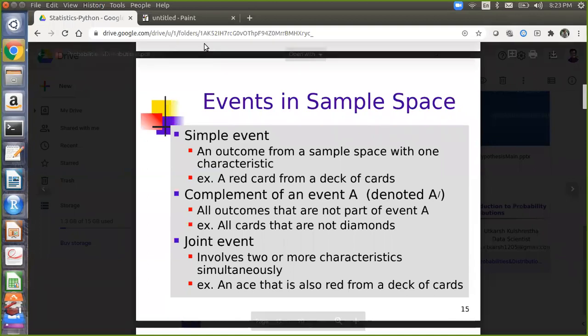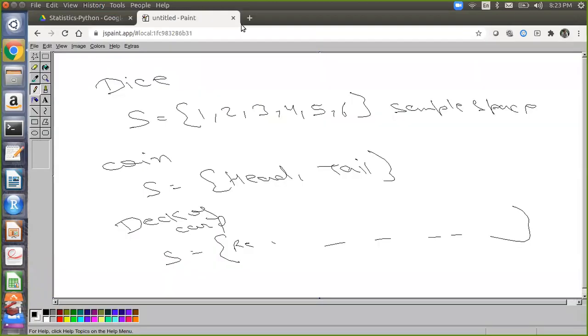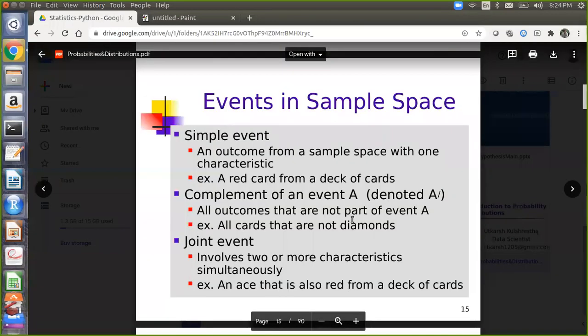So for example, the complement of A is nothing but, if I want to find the complement of diamonds, what will happen in this case? It will give you all the cards which are not diamonds. Okay, the complement is the opposite of what is given in the condition.